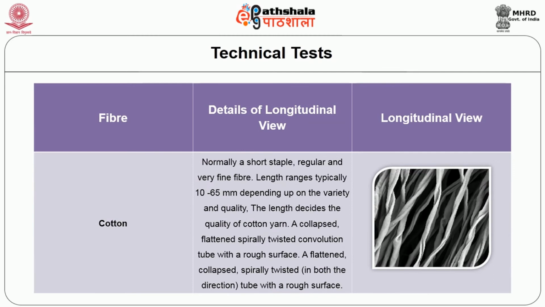Under microscopic view, either through optical microscope, scanning electron microscope or TEM, we will see the longitudinal view of the following fibers. First one is cotton. It is normally a short staple, regular and very fine fiber. Length ranges typically from 10 to 65 mm, depending upon the variety and quality. The length decides the quality of cotton yarn. It is a collapsed, flattened, spirally twisted convoluted tube with a rough surface, twisted in both directions.